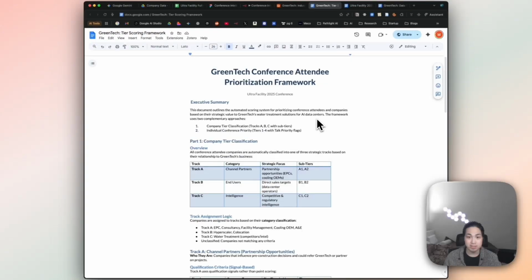And here's a kicker. I also use Claude as a way to automatically tier the people that were coming to the conference to see who were the most value add people that the client should be talking to during the conference. What's cool about this is that I did not manually go through any of these companies' websites or information.